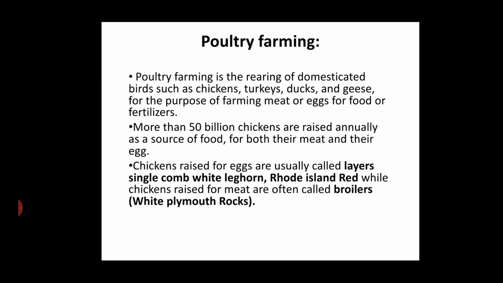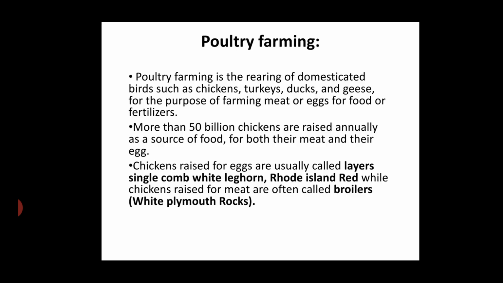Now, the next subtopic is poultry farming. Poultry farming is the rearing of domesticated birds such as chickens, turkeys, ducks, and geese for the purpose of meat or eggs for food or fertilizers. More than 50 billion chickens are raised annually as a source of food for both their meat and their eggs. You know, students, that poultry farming in Nepal is done for the production of meat, eggs, as well as fertilizers.